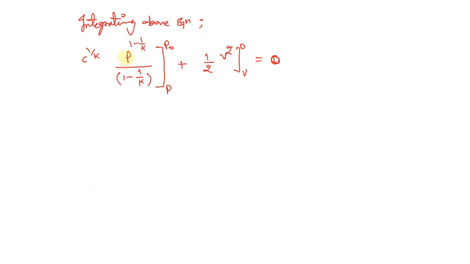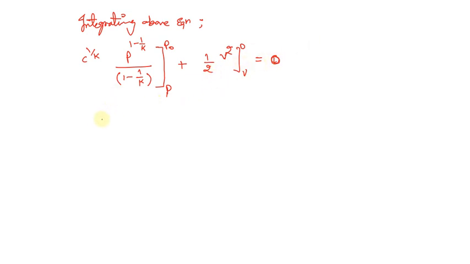Now if we integrate it, we get C to the power 1 by k times p to the power 1 minus 1 by k divided by 1 minus 1 by k, with the limits from pressure p to the stagnation pressure p naught, plus 1 by 2 V squared, where the limit for this term will be V to 0, because at 0 velocity the pressure will be the stagnation pressure, and at velocity V the pressure will be the local pressure. So that's why we are using this, and it equals 0.